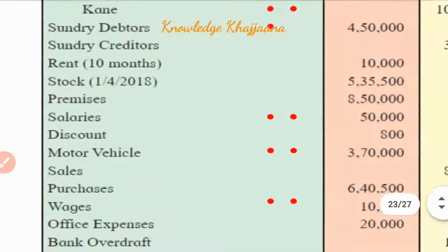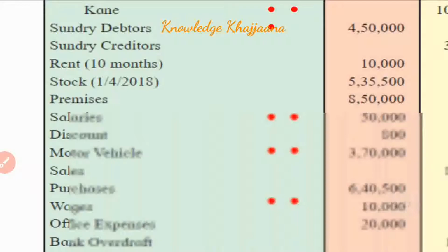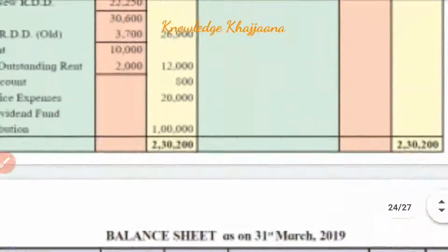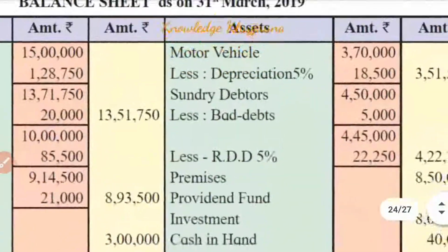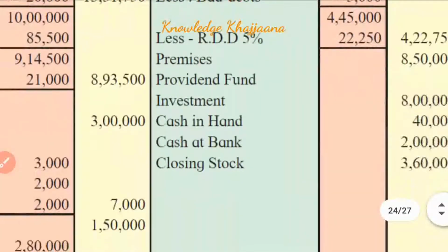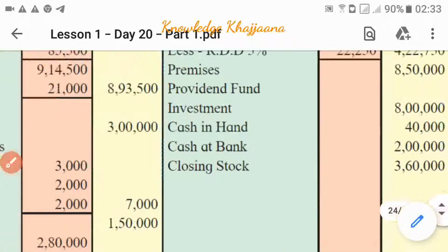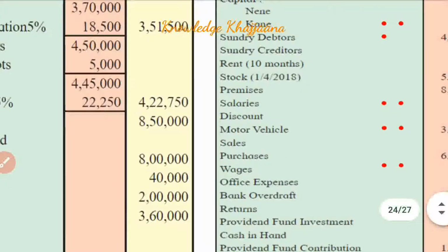Next, premises. Premises is what? An asset. So premises is recorded in the assets, 8,50,000. Where are assets recorded? Balance sheet. Balance sheet, premises. See, this is the balance sheet, asset side, premises of rupees 8,50,000. Okay. Next, after premises it is salaries.